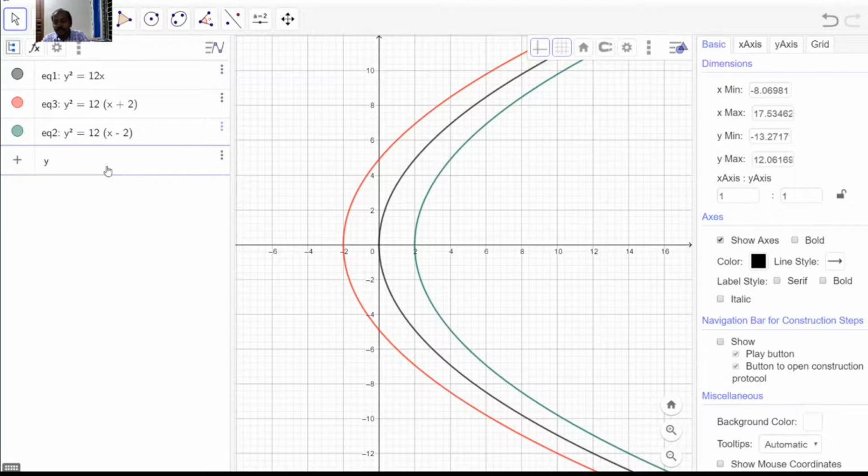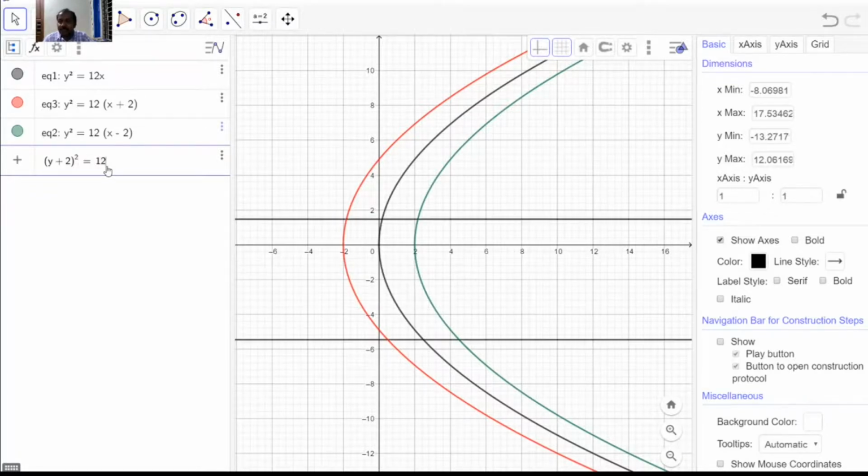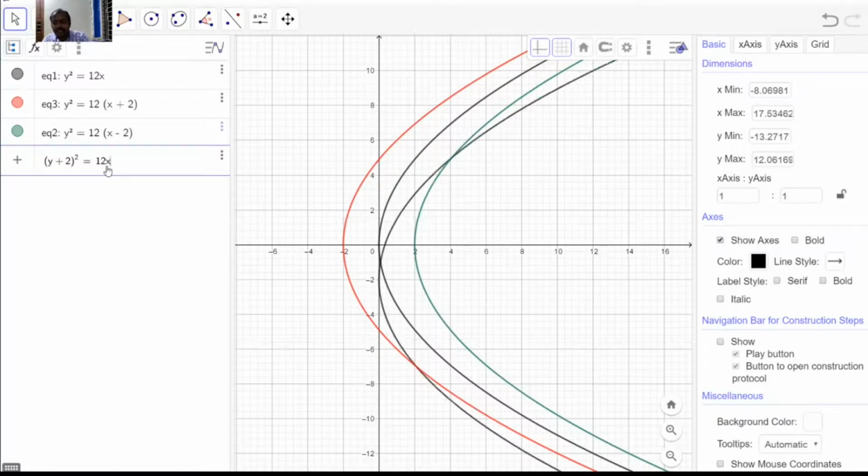So you consider, for example, instead of y square, y plus 2 the whole square is equal to 12x. You may delete some.